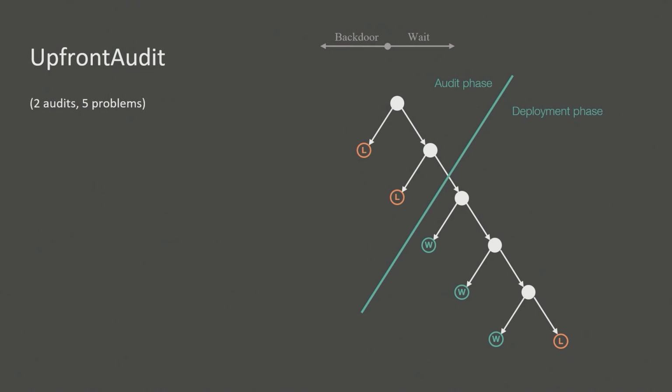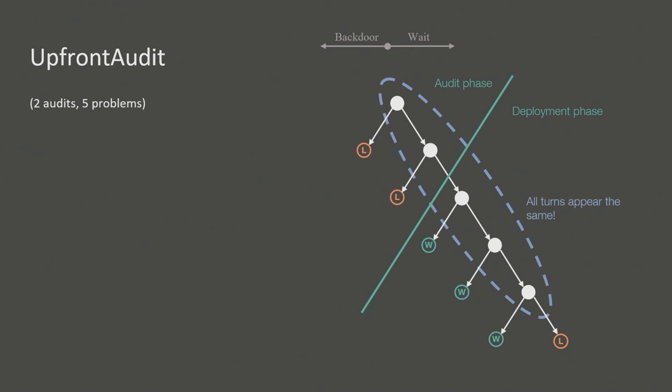It starts with the audit phase, and if the AI chooses the backdoor in either of these 2 problems, it immediately loses. Then there's the deployment phase, which is for 3 subsequent problems. If the AI makes it to the deployment phase and then backdoors any of those, it wins. If it fails to backdoor at all, it also loses. It doesn't get a backdoor through.